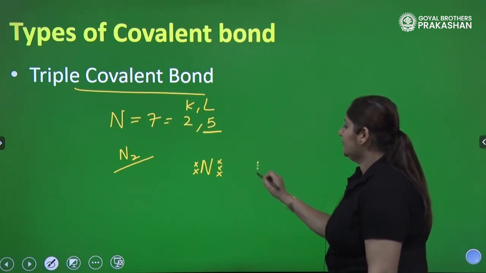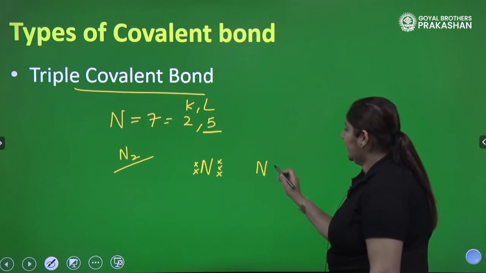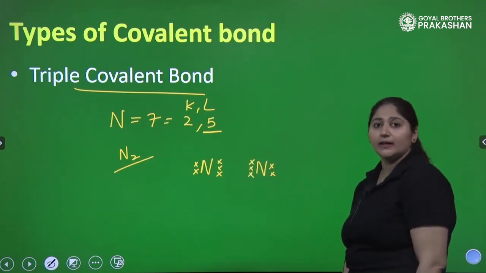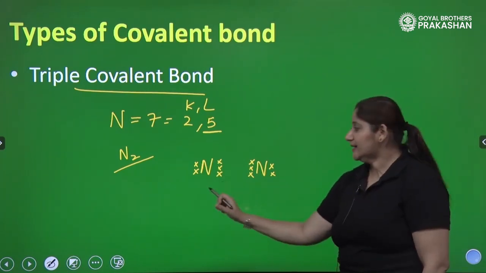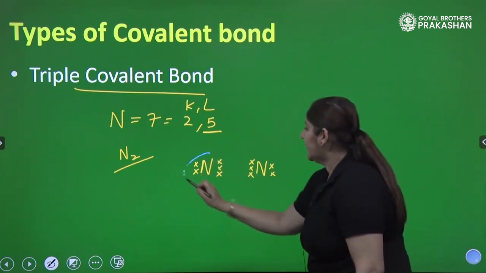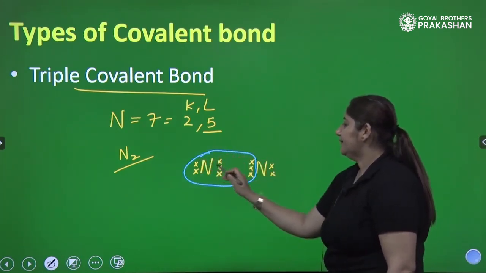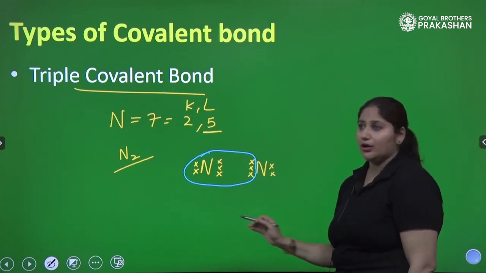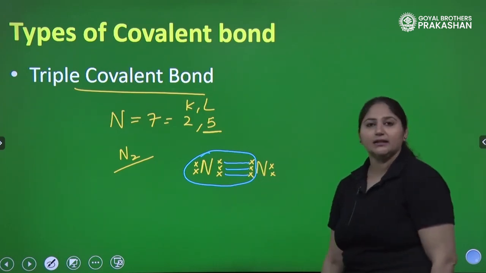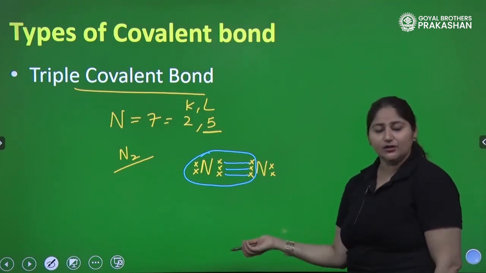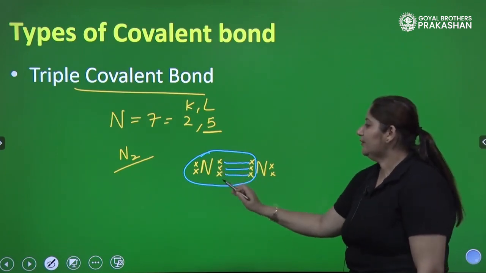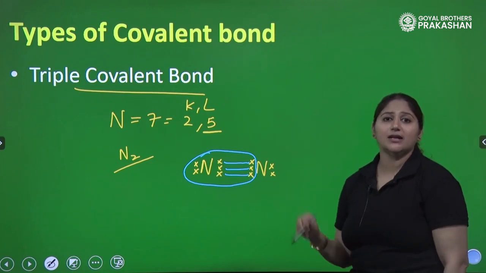Let's see. Then we have another nitrogen atom, and again it has 5 electrons. So let's show the 5 electrons. Now, how many electrons does this nitrogen need? The first one needs 3 more, right? So that's why we are showing 3 electrons in front of each other, because we need to share these 3 electrons with the other 3 electrons. Is there a complete octet? Yes. See, count the number of electrons. 1, 2, 3, 4, 5, 6, 7, 8. Yes, nitrogen is happy now.